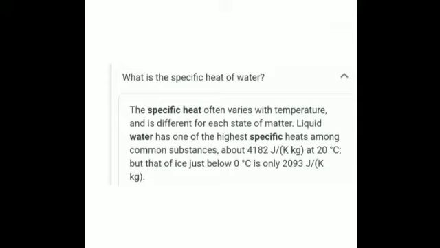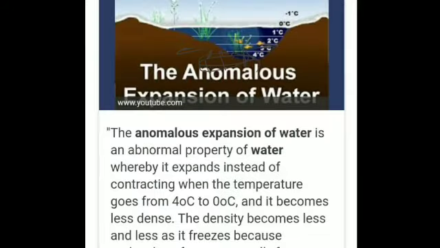Then I explained to you about the anomalous expansion of water. That is, water has minimum volume and maximum density at 4 degrees Celsius, and the expansion of water when it is cooled from 4 degrees to 0 degrees Celsius is showing an anomalous character, that is, deviating from the normal one. As temperature rises, there is expansion, but here when the water is cooled from 4 to 0 degrees, instead of contracting, it is expanding. So this is called the anomalous expansion of water, and this is important for the survival of aquatic animals in cold regions. Is it clear?